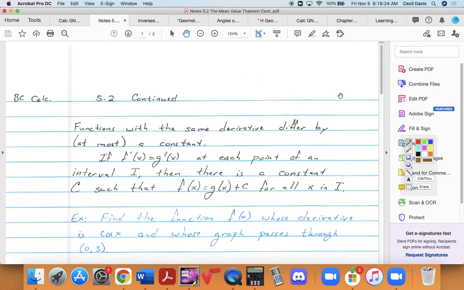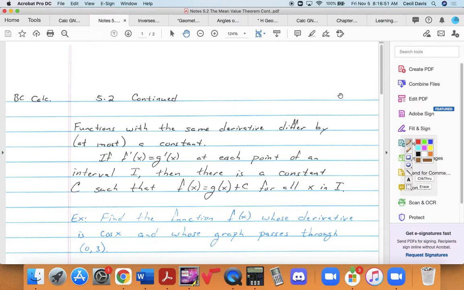All right, so this is still in chapter 5. We started the mean value theorem the other day. We're continuing. These are actually ideas that are extensions of the mean value theorem. Okay, so one of those ideas is this, that functions with the same derivative differ by, at most, a constant.